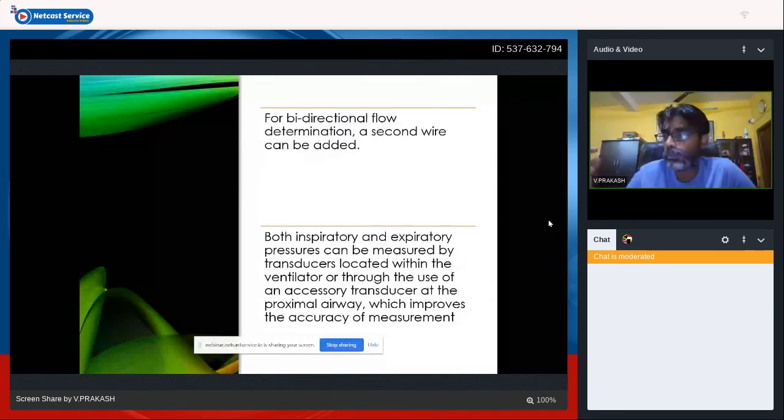Both inspiratory and expiratory pressures can be measured by the transducer located within the ventilator or through the proximal airway, like a proximal sensor. It can be either a heated wire anemometer; the majority use proximal sensor measurements.